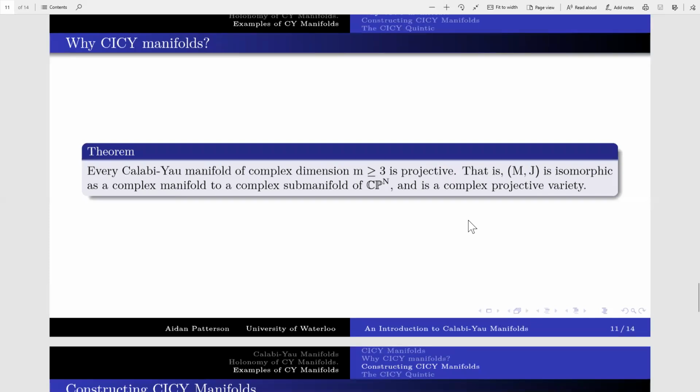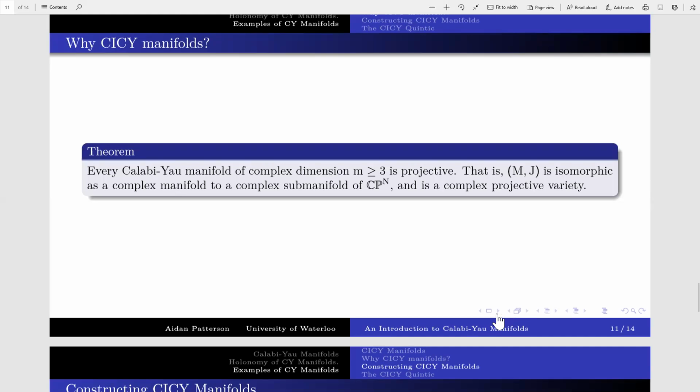Remarkably, these examples are fundamental in the following sense. Every Calabi-Yau manifold of complex dimension m greater than or equal to 3 is biholomorphic to a projective variety in CP^N. So you can retain only the complex structure this way. Not all Calabi-Yau manifolds can be constructed as subvarieties, but one can always find one with the same underlying complex manifold structure.